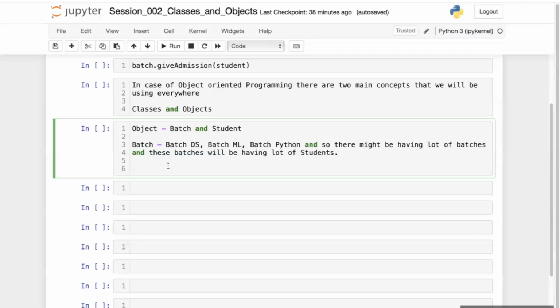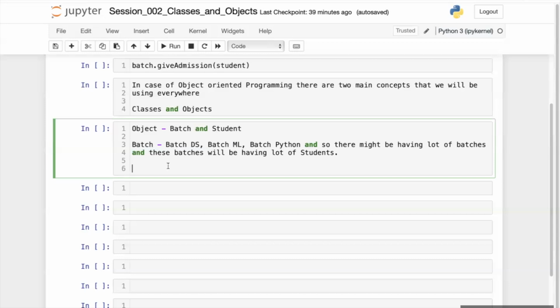These are common data, and they will have similar functionality. So these batches will be very similar to each other.